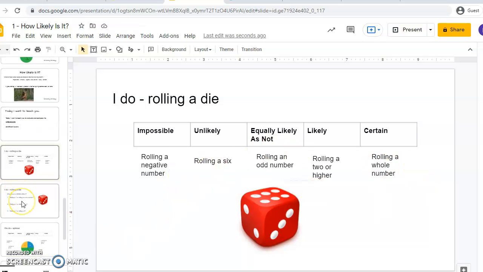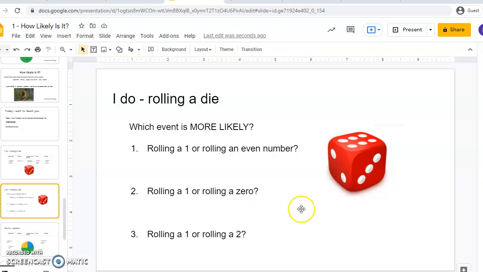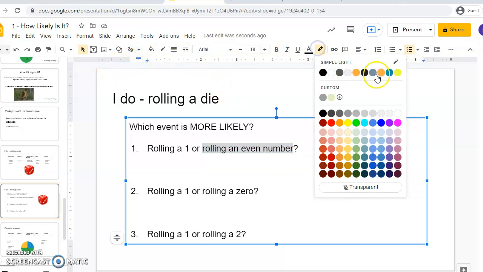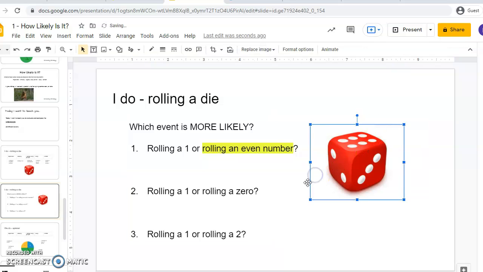In addition to that, I want you to think about comparing likelihood like this. What's more likely? Rolling a 1 or rolling an even number? Well, in this case, rolling an even number would be more likely because there are 3 of those. 2, 4, and 6 are all even numbers. Rolling a 1, there's only 1 possibility. So rolling an even number is much more likely because there's 3 instead of 1 possibility.